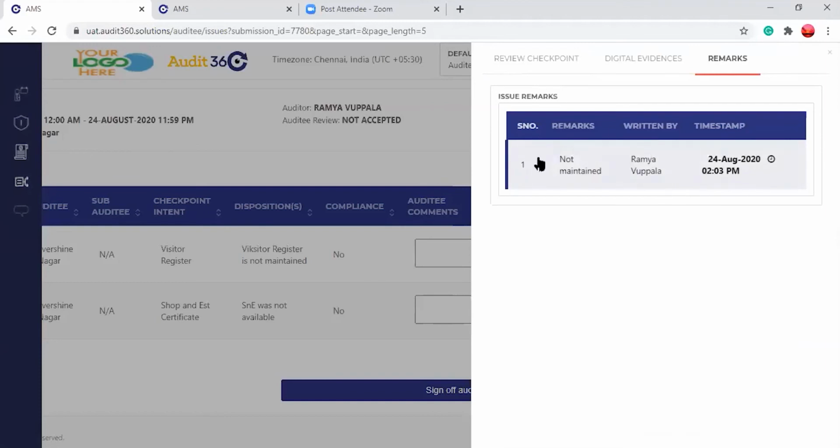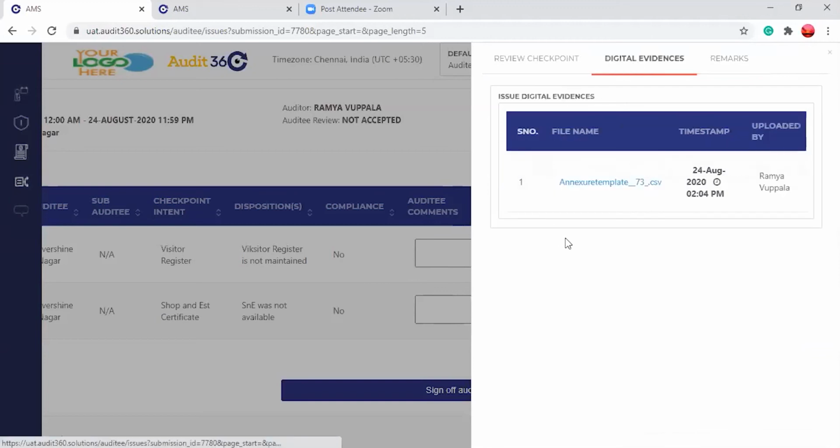Once the auditor submits the audit, the remarks written cannot be changed. They come along with a time stamp so you can see it here. And if any digital evidence has been shared, that file or document can also be seen here.